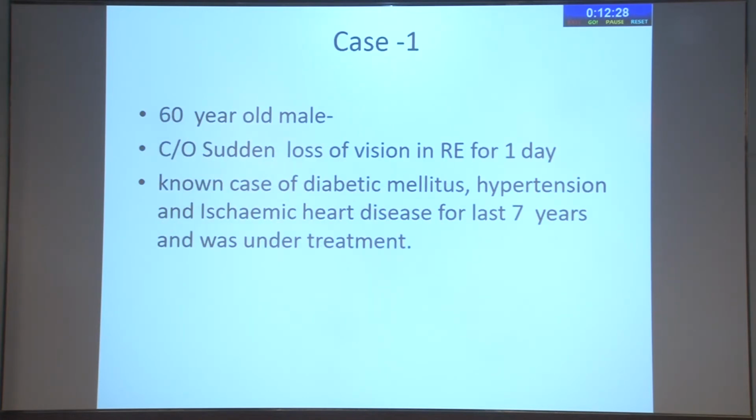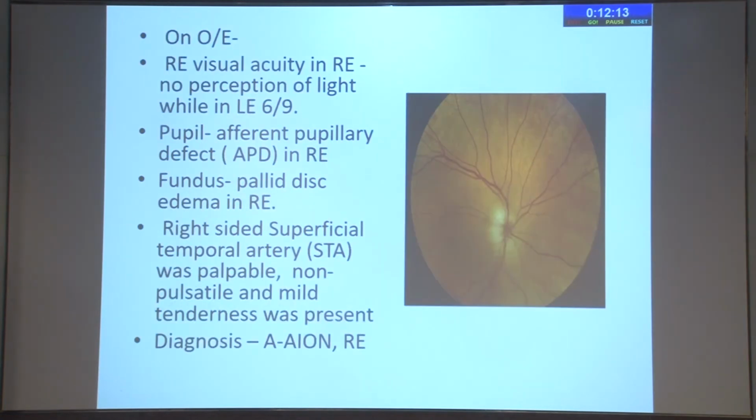So my first case is a 60-year-old male who presented to us with sudden loss of vision in the right eye for one day. He was a known case of diabetes mellitus, hypertension and ischemic heart disease, which had been there for the last 7 years and was well controlled. When we examined the patient, we found that the visual acuity in the right eye was no light perception and the left eye was normal. He had an afferent pupillary defect in the right eye. The fundus showed pallid disc edema in the right eye.